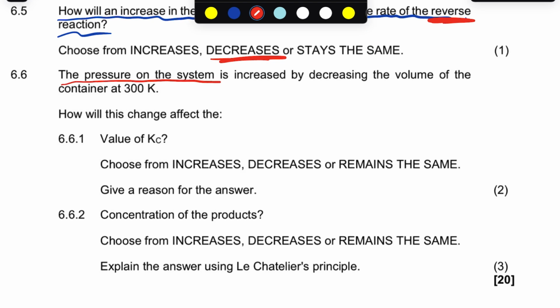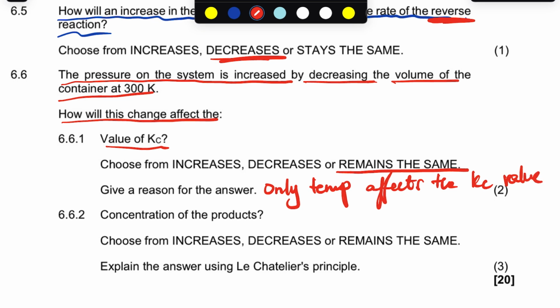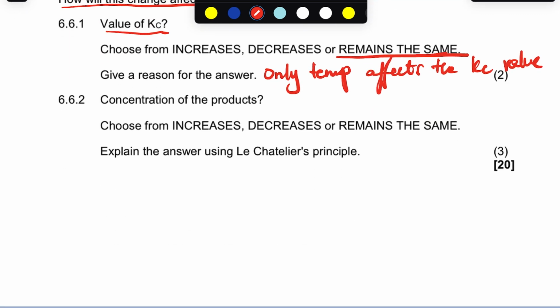Now it says the pressure on the system is increased by decreasing the volume of the container at 300. So the pressure is increased. Now it says how will this affect the value of Kc? The value of Kc, guys, will remain the same. So you will say only temperature affects the Kc value. That's your explanation there. Your first answer is remain the same, and then only temperature affects Kc.